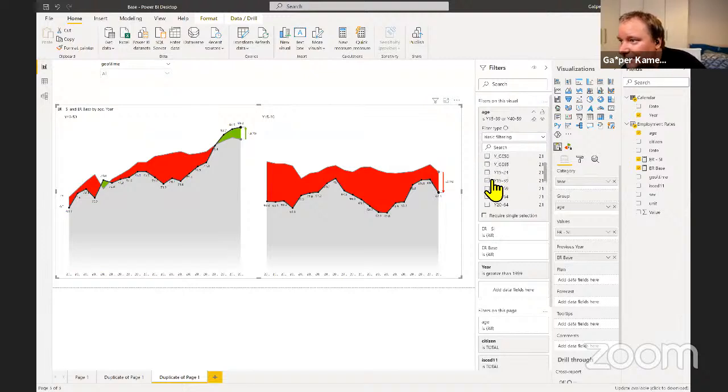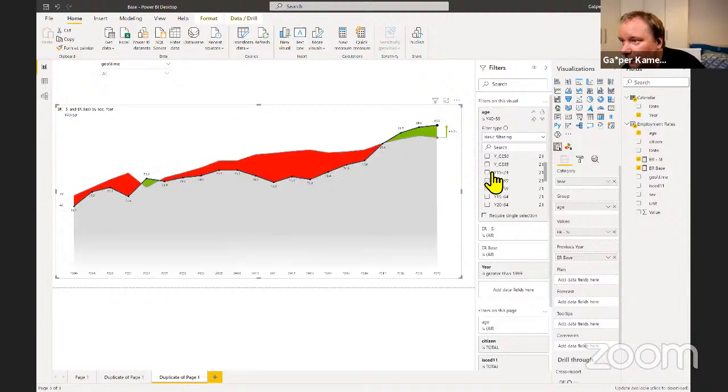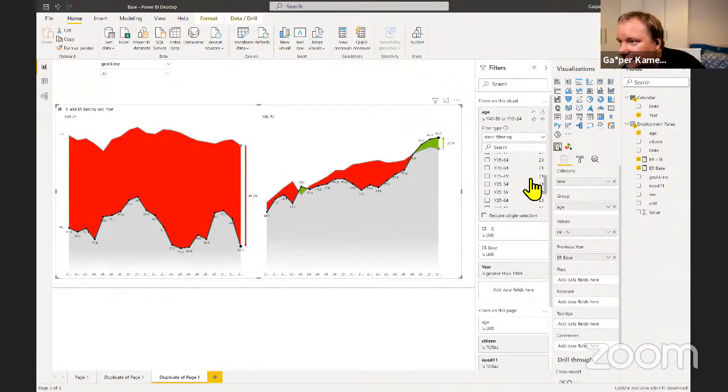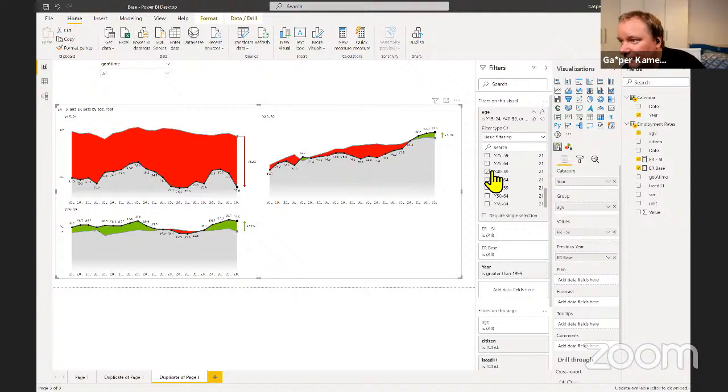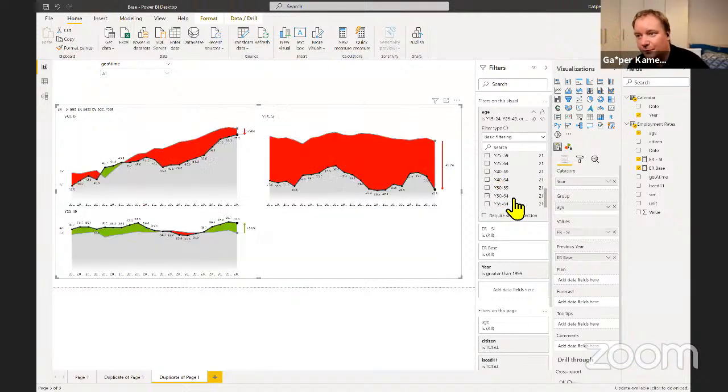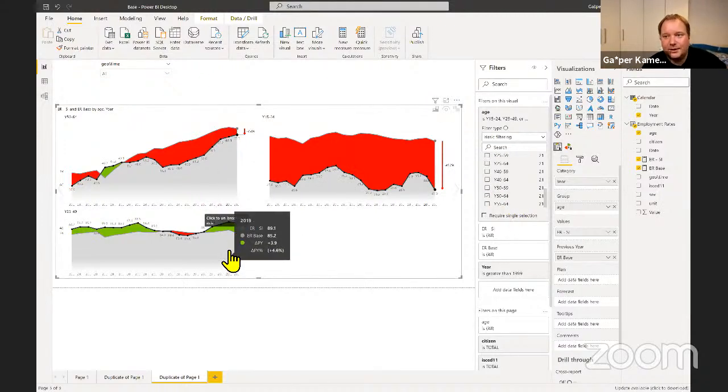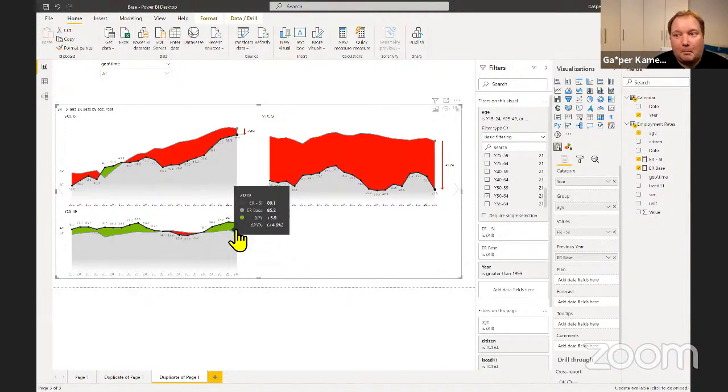Let's go 15 to 24. And then let's find something like 25 to 49. And then let's go 50 to 64, right? And this is where the data gets really interesting, right? Because now we can say, oh, so for young people, we're actually better.